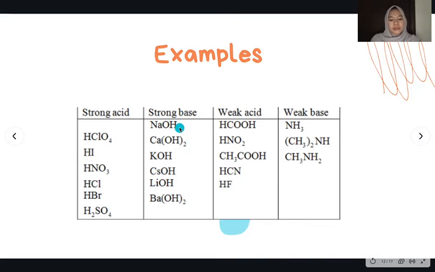Examples of strong base are sodium hydroxide, calcium hydroxide, potassium hydroxide, lithium hydroxide, and barium hydroxide. Examples of weak acid are formic acid, nitrous acid, acetic acid, hydrogen cyanide, and also hydrofluoric acid. Examples of weak base are ammonia, dimethylamine, and also methylamine.